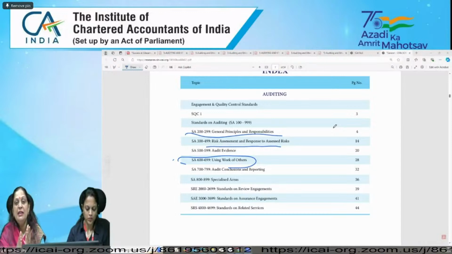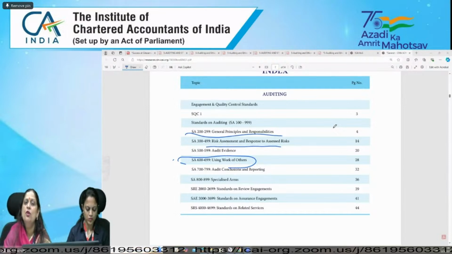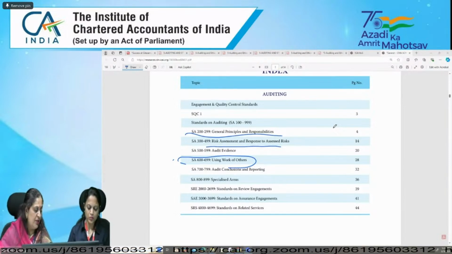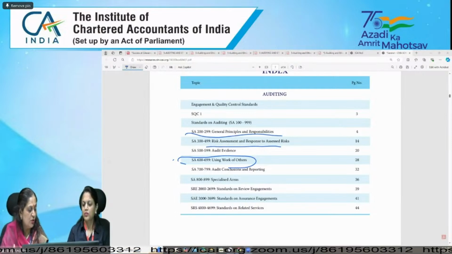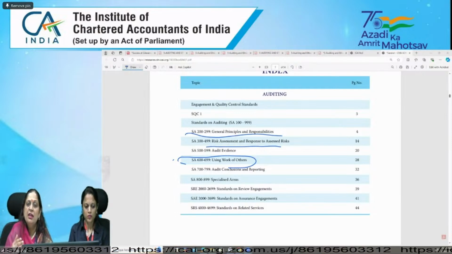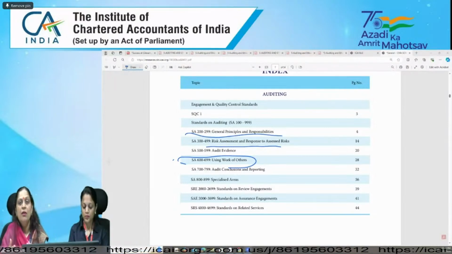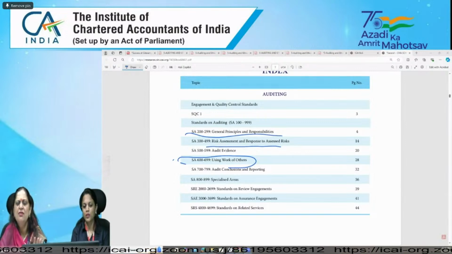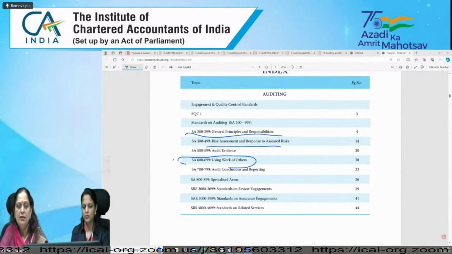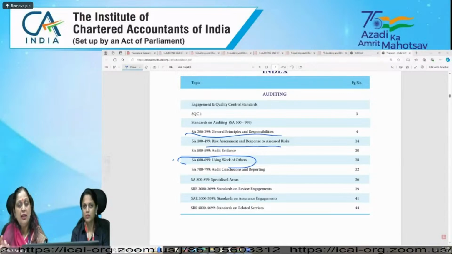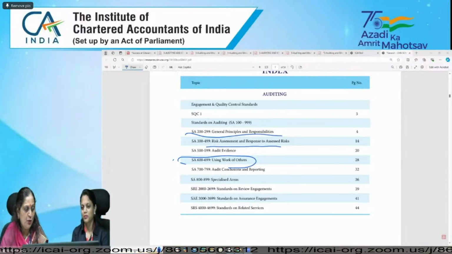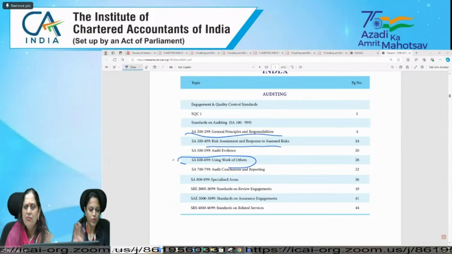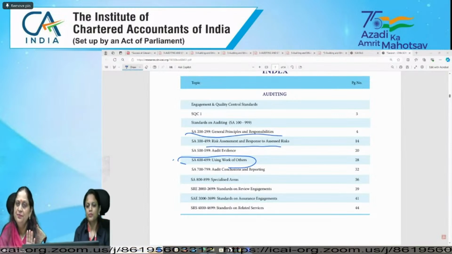So for 21 clauses, if we divide them, in one day we cover 5 clauses or 4 clauses. If a clause is larger, if in one clause there are too many sub-points, we can cover 1 or 2 or 3 clauses. So if we divide it into 5 days, it will not take more than 30 minutes. Trust me. And in one day you have covered 3 to 4 clauses, right?